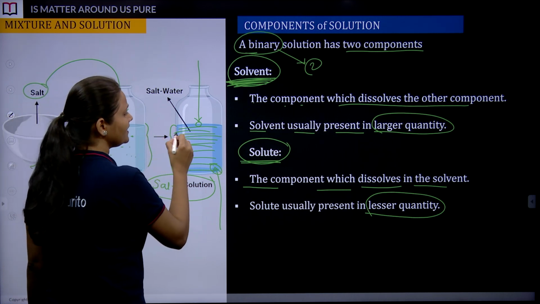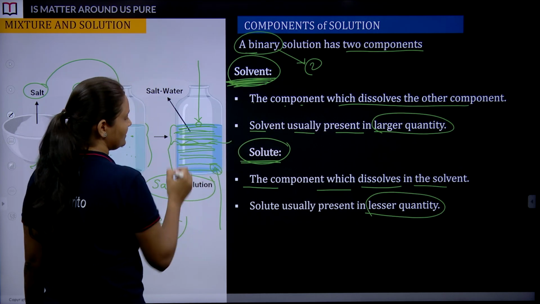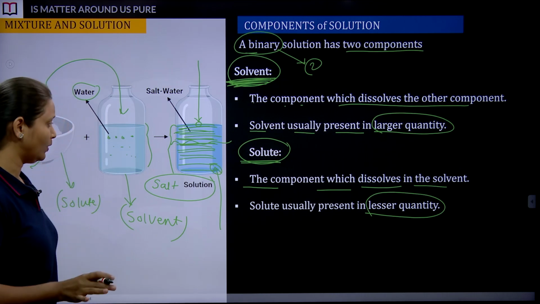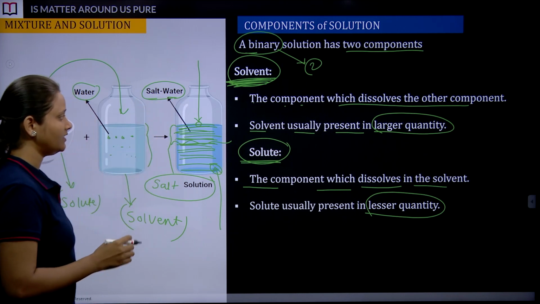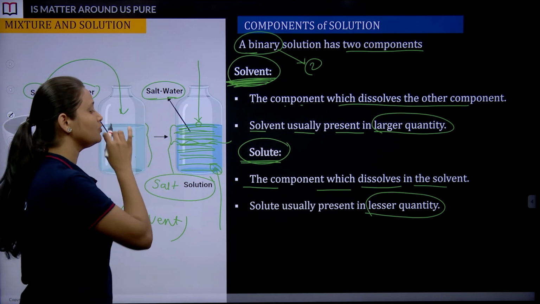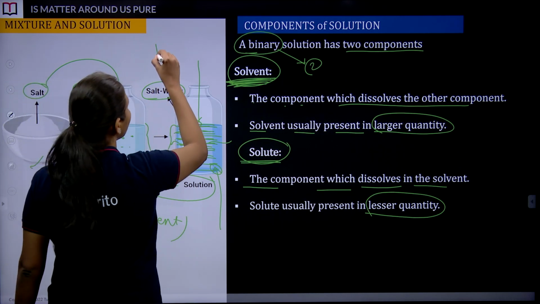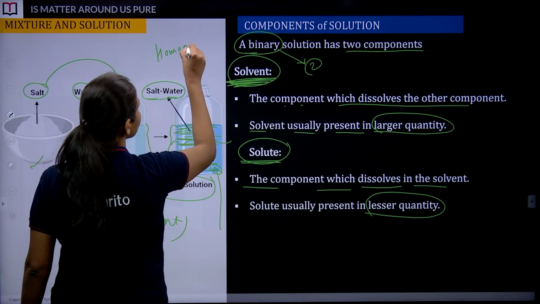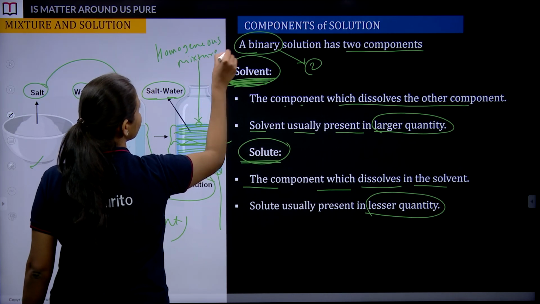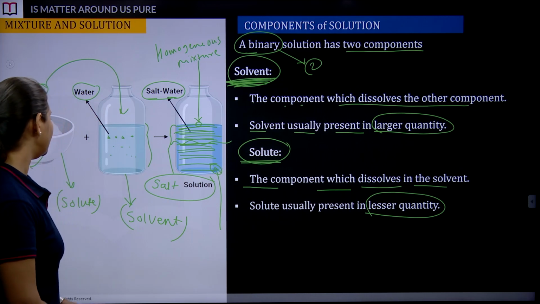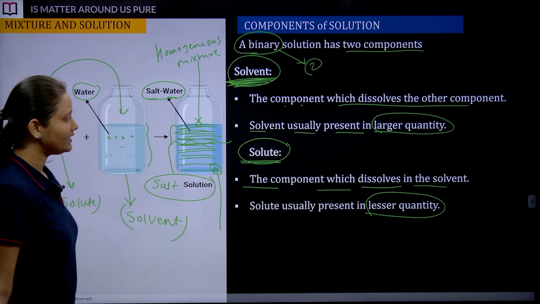Also, there are no visible boundaries, right? I cannot differentiate and say this part is salt and below it's water. Salt and water have dissolved with each other in such a way that we see no boundaries when we observe the solution, and that's why we say it's a homogeneous mixture. Have you all followed till here? Is there any doubt? Any problem? Students, quickly make a note of this.